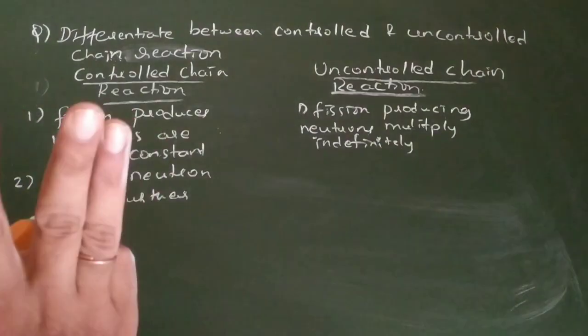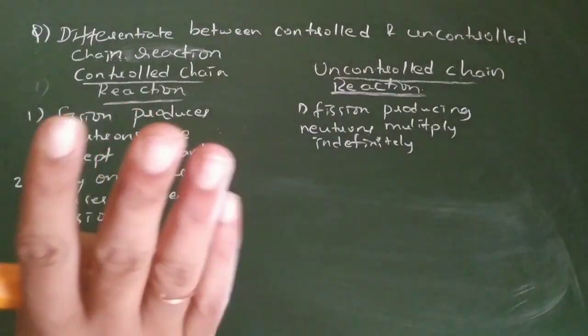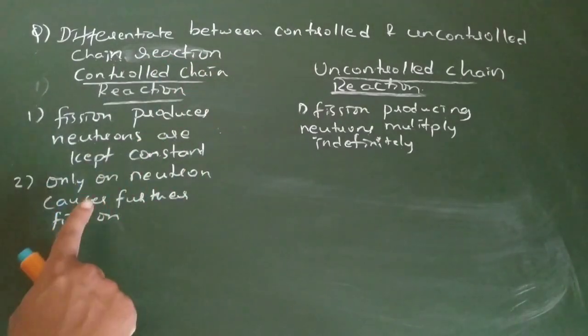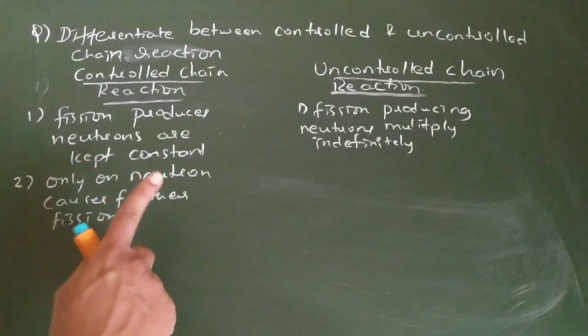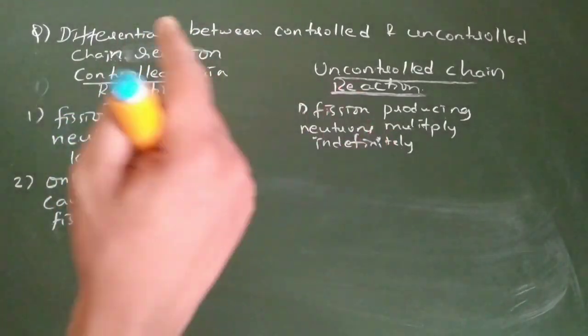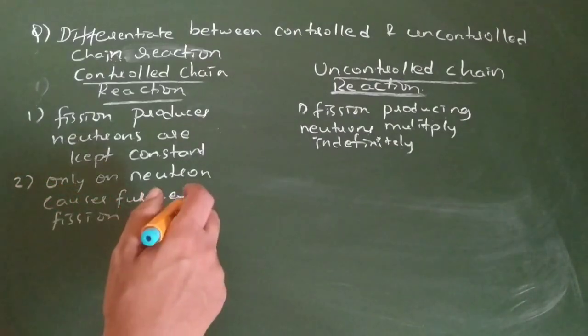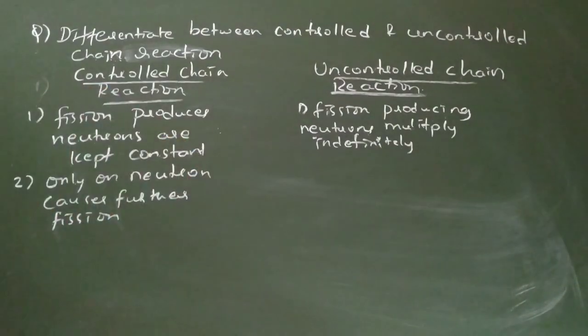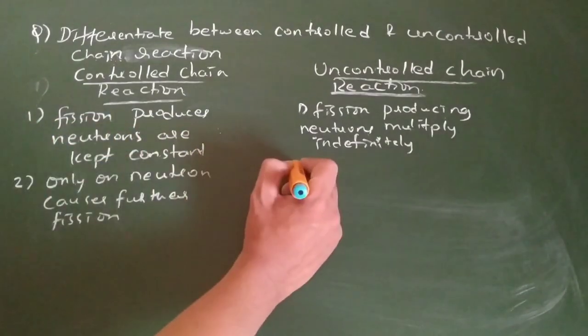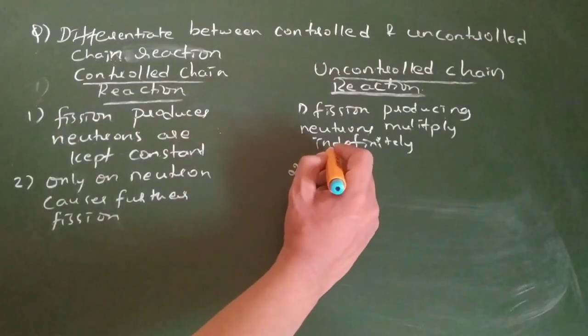Out of 3 to 4 neutrons produced by a single nuclear fission reaction, only one neutron is available to hit the next nuclei to produce another nuclear reaction, such that it can be kept constant. Fission reactions can be kept constant. Here also the same thing.